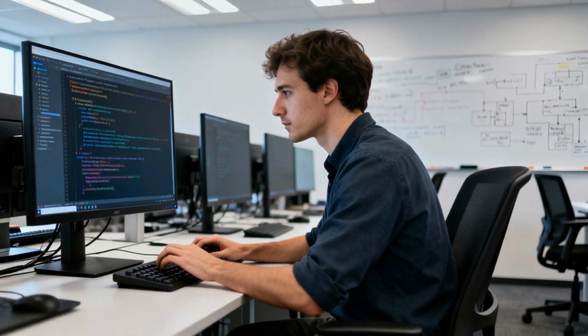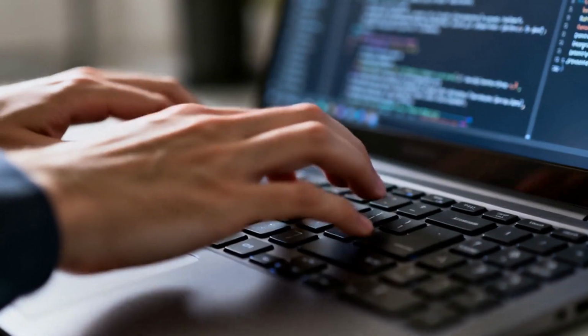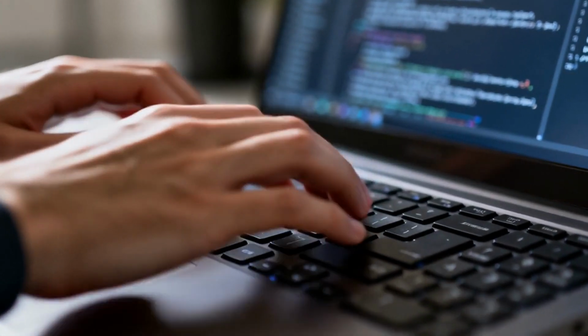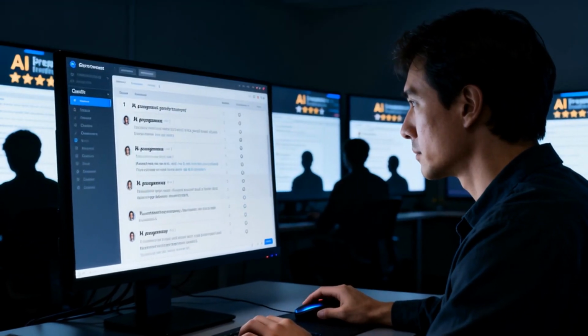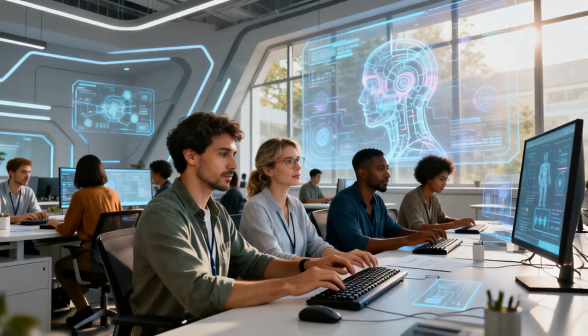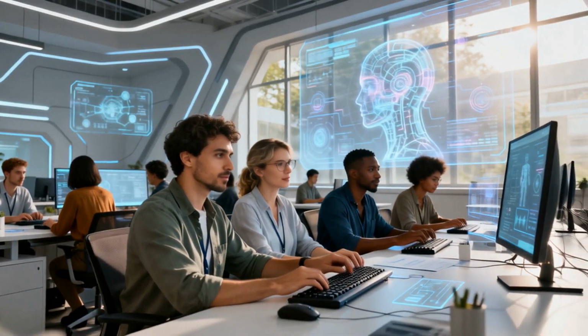Human trainers guide AI by asking questions. Trainers provide ideal answers for the AI to learn from. AI responses are ranked by human trainers. This process teaches AI to explain clearly and avoid harmful content.